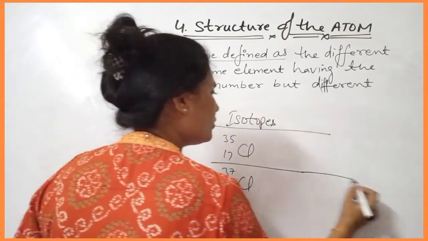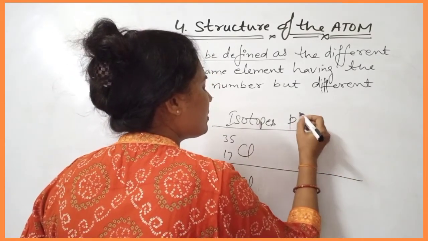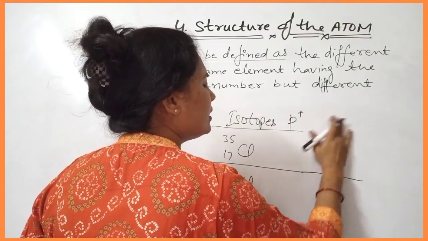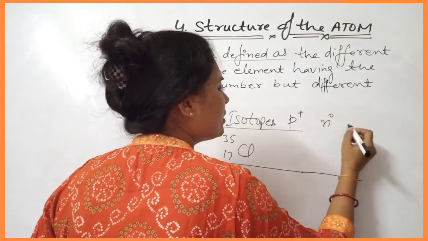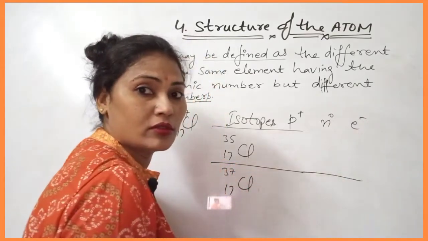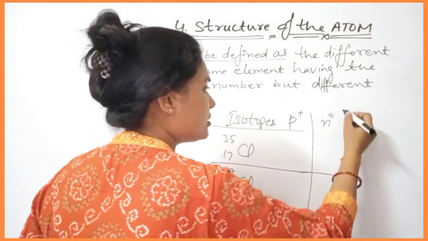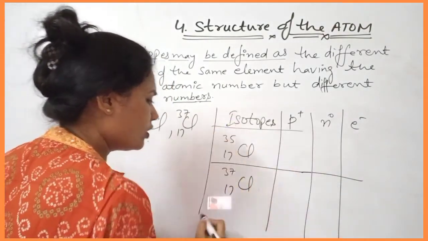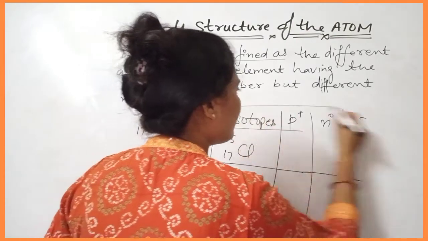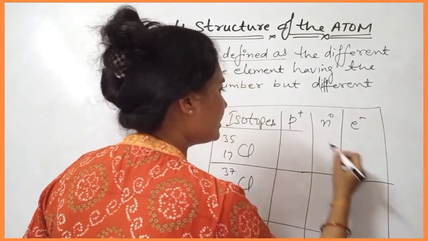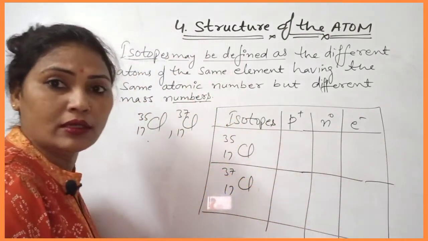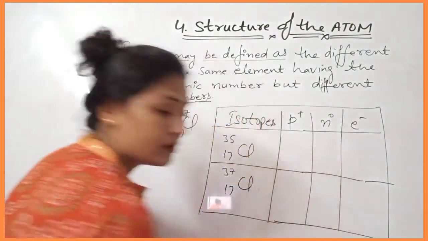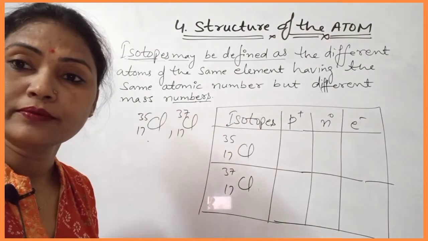After that, you will write the number of protons, number of neutrons and number of electrons. Make the table of it.